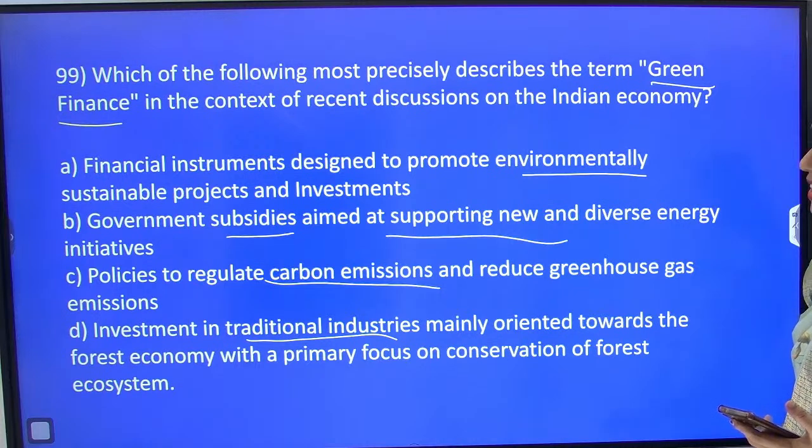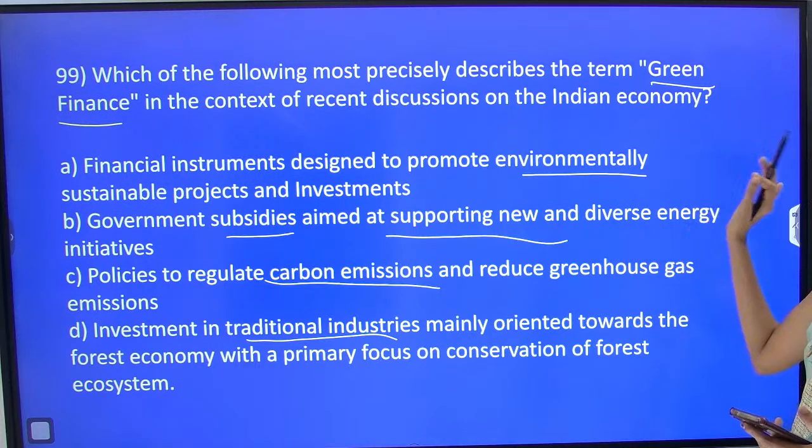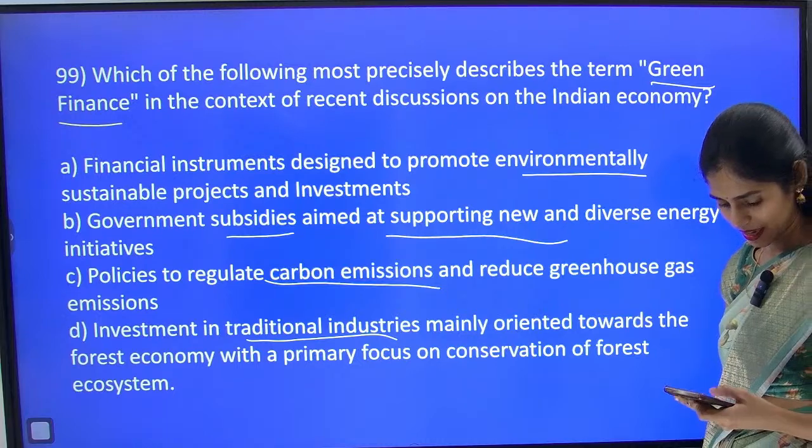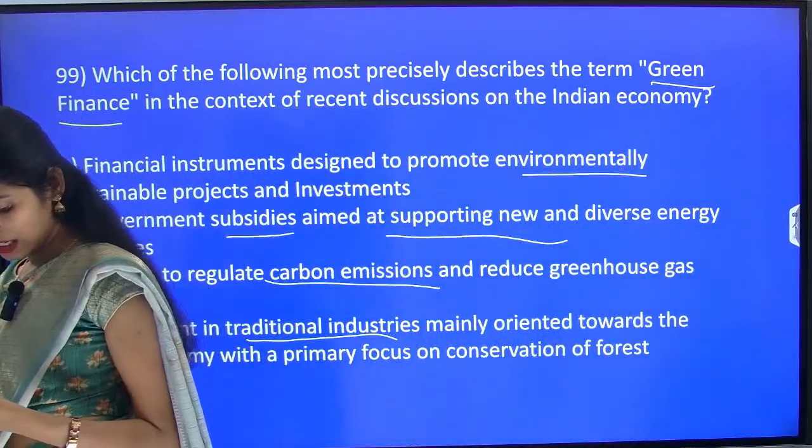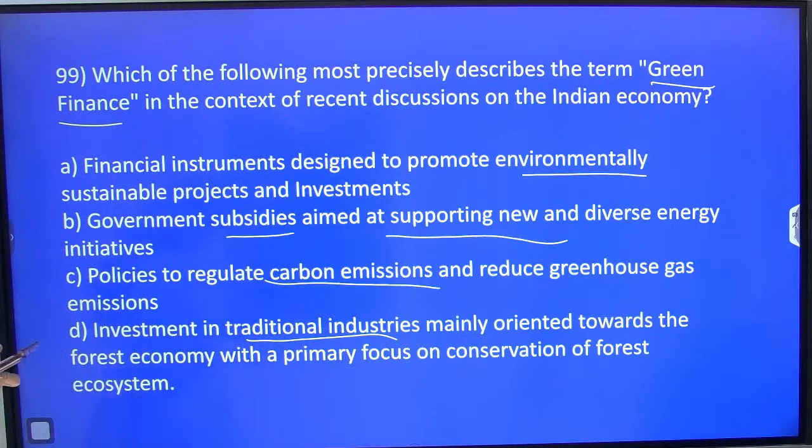Come on, tell me which is the correct answer for this green finance. Praveen B, Saman A, Chinta Vikrant A. Okay, next. Crack UPSC A, very good. Next. Venu D, Aditya A, Nandan A, Anudeep A, Meenakshi B.